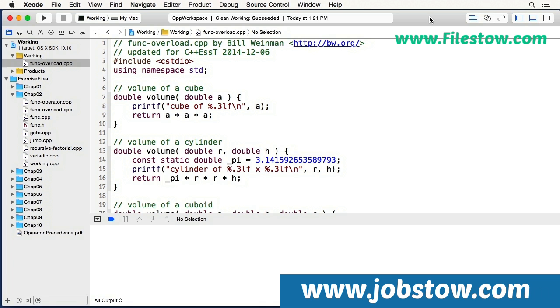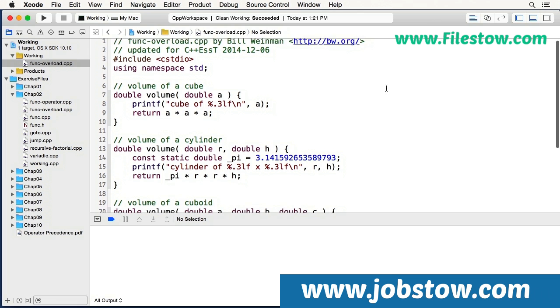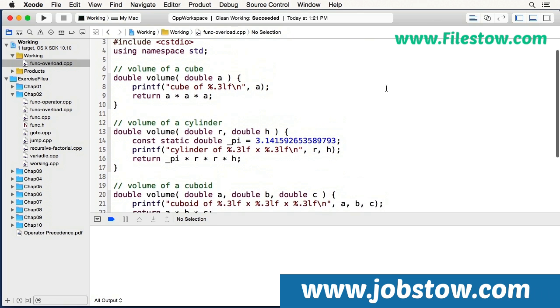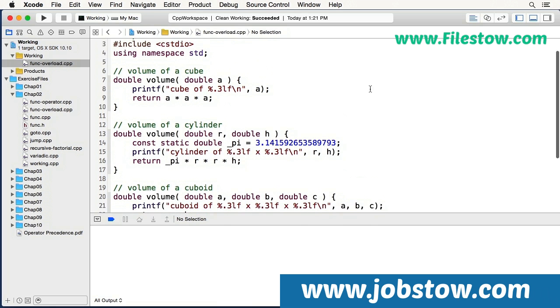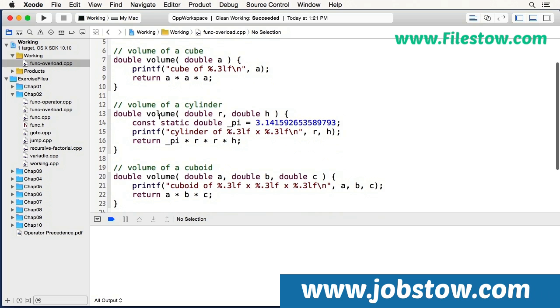In C++, the function signature consists of the return type, the function name, and the list of argument types. For example, here are three functions, all with the same name, volume. The first one is called volume. It returns a double, and it has one double as an argument. The second one is called volume. It returns double, and it has two doubles as its arguments. And the third one is called volume. It returns double, and it has three doubles as its arguments.